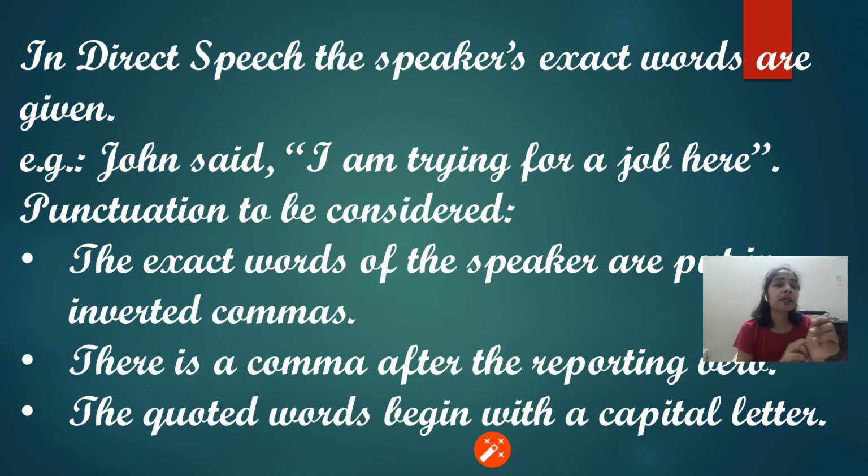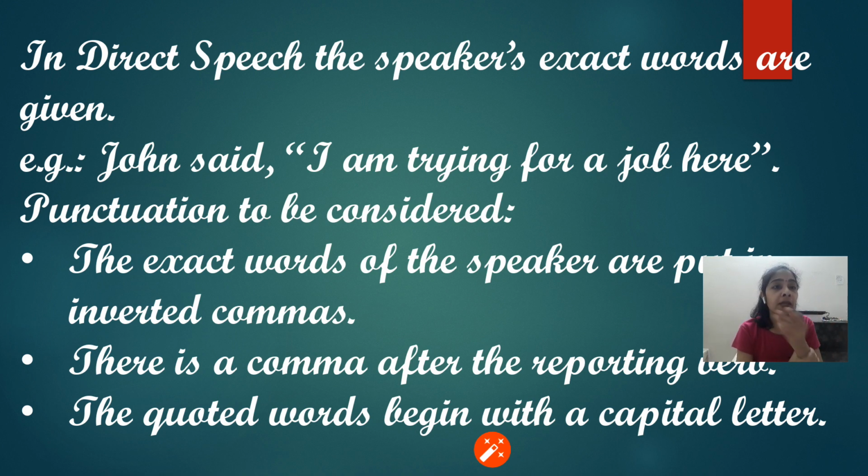Now first is direct speech. In direct speech, the speaker's exact words are given. Whatever the speaker said, we repeat as it is, pretending to be that speaker, and that is called direct speech. For example, John said, "I am trying for a job here." So I am pretending to be John and I am speaking his words. Whatever he said to me, I am speaking in his words. Then that is direct speech.